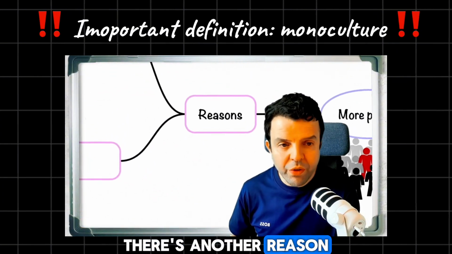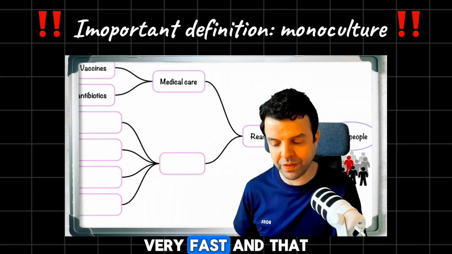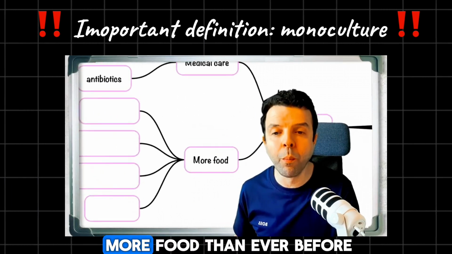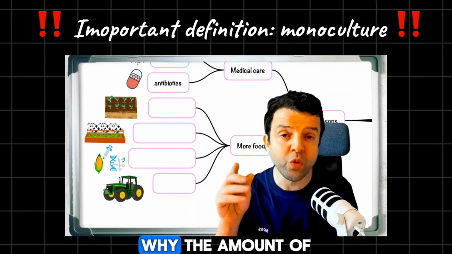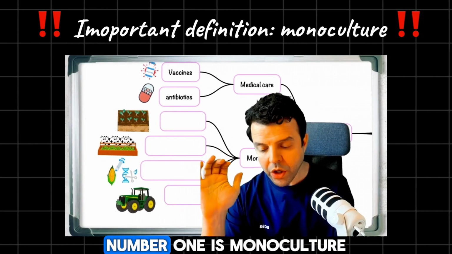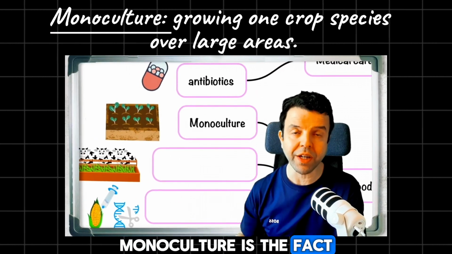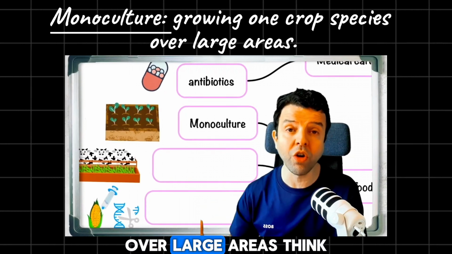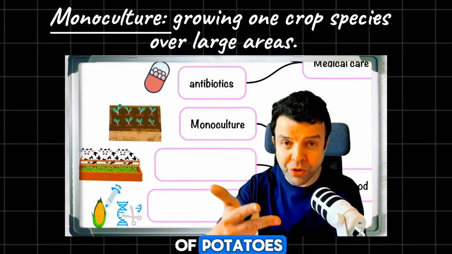Now, there's another reason why the human population has risen very fast, and that is food. So nowadays, we have more food than ever before. And there are four reasons why the amount of food has increased worldwide. Number one is monoculture. Monoculture is the fact that we are growing one species over large areas. Think of wheat, think of corn, think of potatoes.